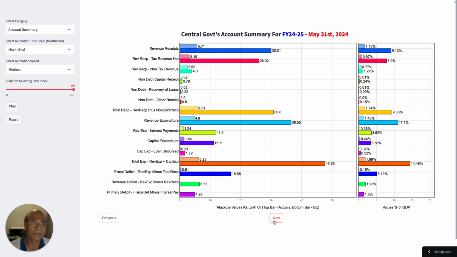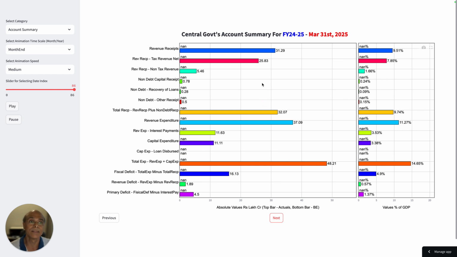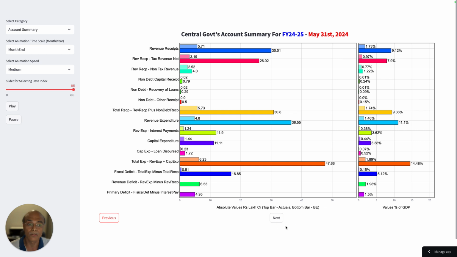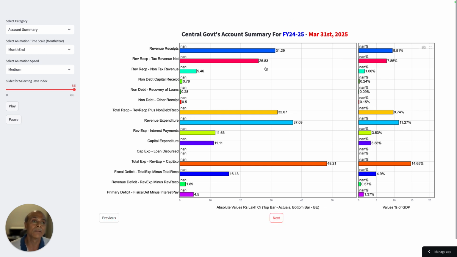Now, in this budget, the tax revenue number has gone down to 25.83, roughly 20,000 crores of decrease in tax revenue net. This is important. Note this number, 20,000 crores of decrease in tax revenue net.